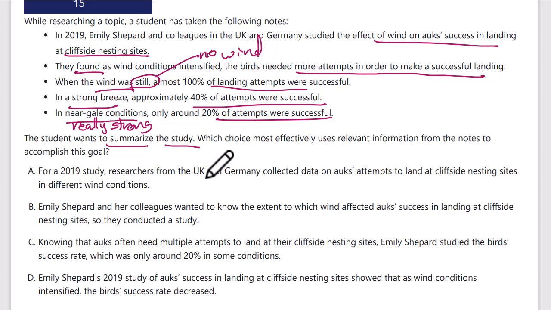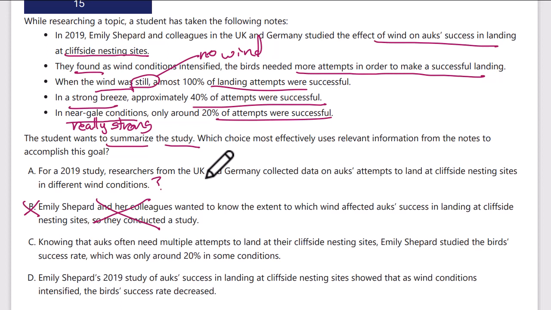So, "In a 2019 study, researchers collected data on auks' attempts to land at cliffs in different wind conditions." That's not really summarizing the study. It's background information, which maybe that's all we need to do, but it doesn't really tell us the results. So I don't think that's going to be right, but let's not exit out now. "Shepard and colleagues wanted to know the extent to which wind affects auks' success in landing at cliffside nesting sites." Okay. So they conducted a study. Is that summarizing the study? No, that's just telling the reason why they studied. B is going to be wrong.